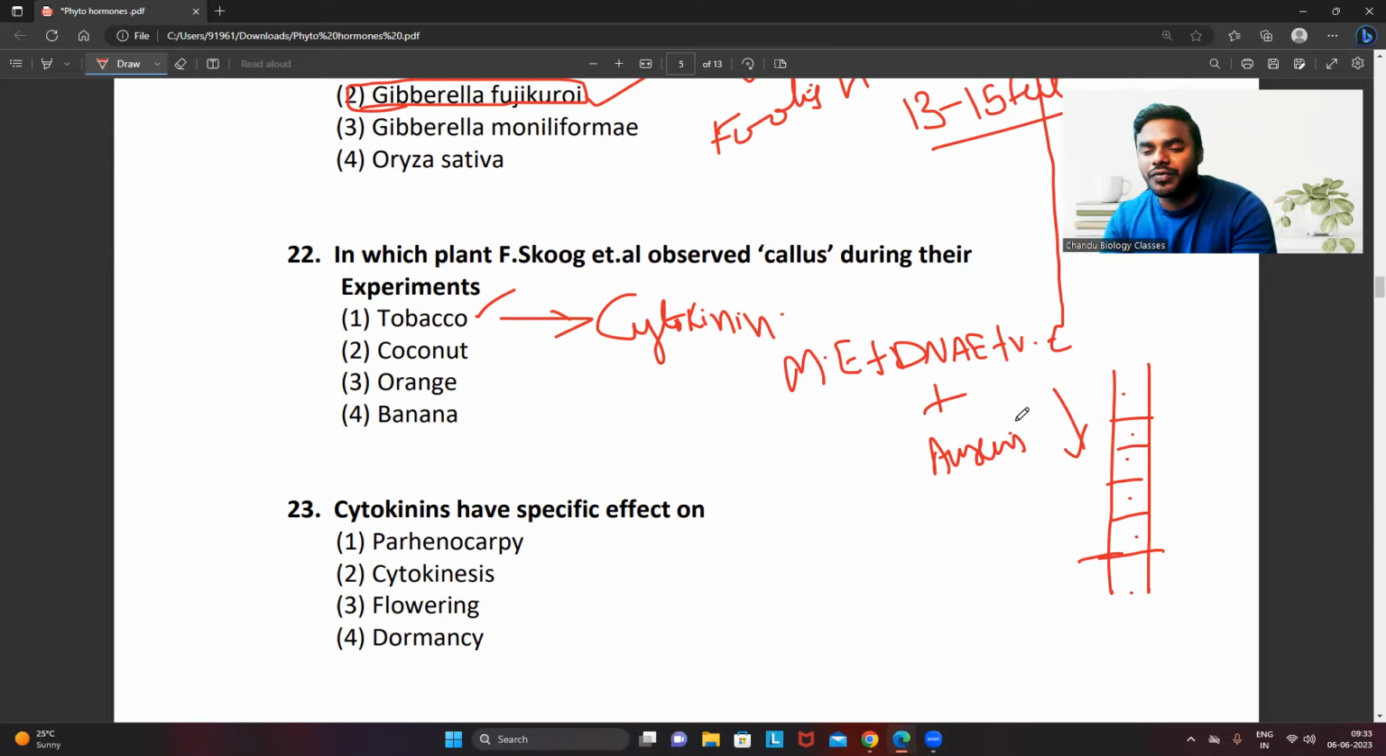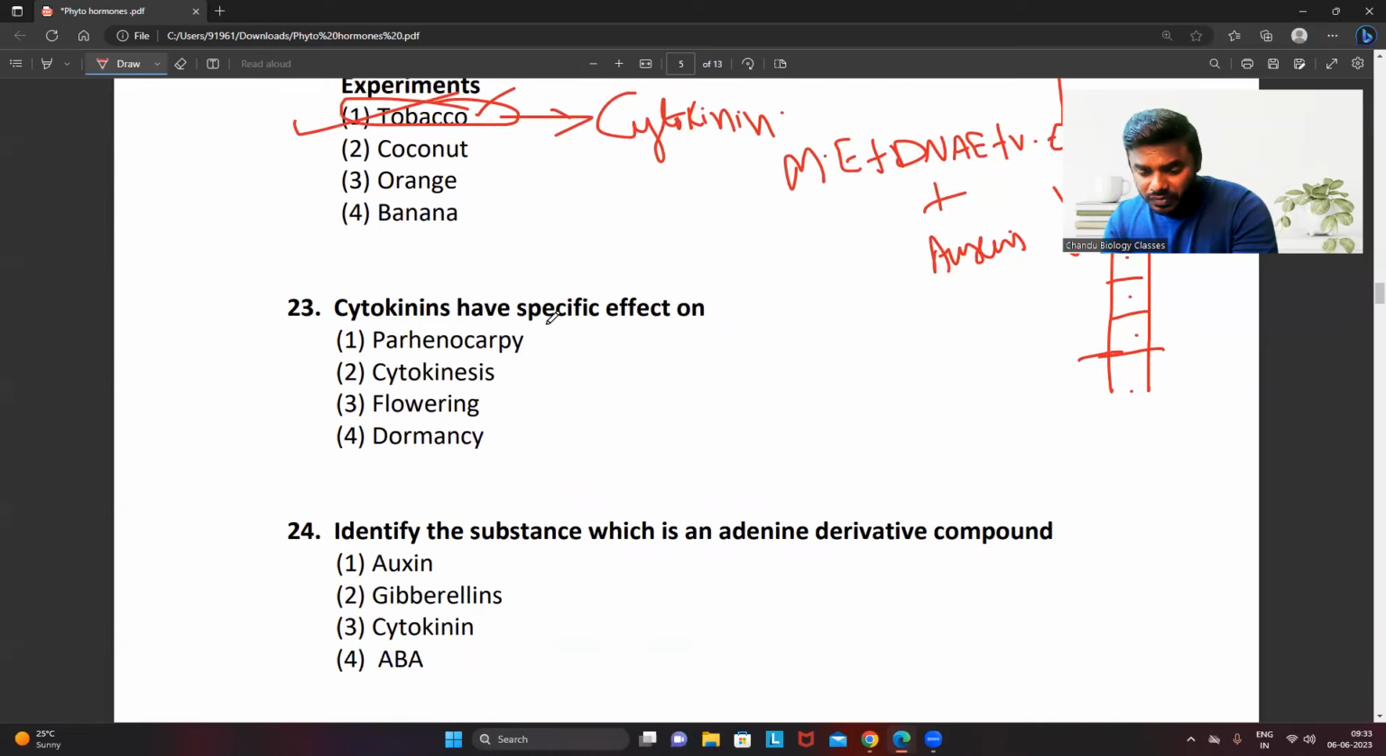As a result, what happened, friends? It starts showing the elongation. Right. So try to understand. They have done this experiment first in the tobacco plant, not to get upset, not to confuse with that.